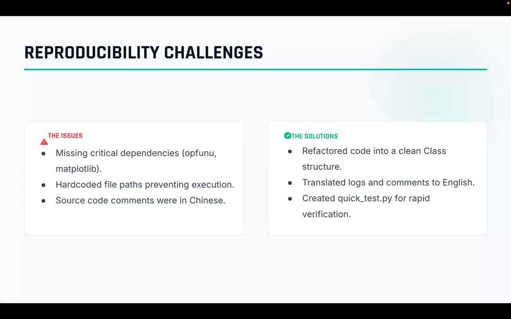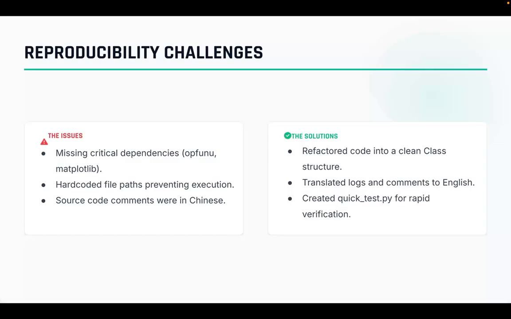Next was the problem of language barriers. A significant portion of the code, comments, and more importantly, the output logs were in Chinese. This made debugging extremely difficult for our team. I went through the code and translated these logs into English so we could actually understand what the algorithm was doing in real time. My individual contribution was solving three reproducibility issues. I refactored the code base, translated the logs, and created the verification tools to ensure we had a solid foundation.